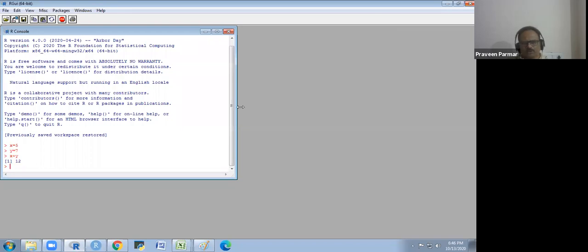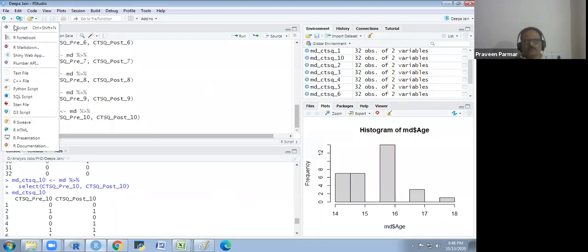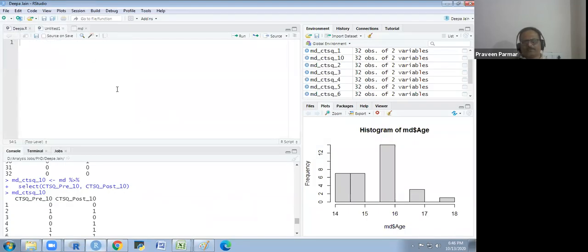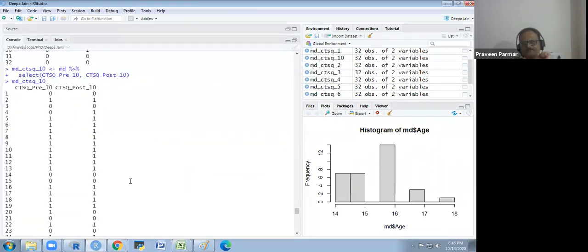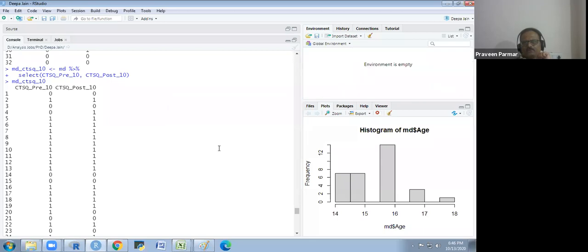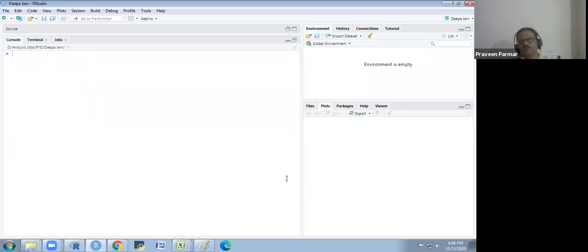So I will show you RStudio. RStudio is this one. If you click, it is RStudio. I will take one new script. When you start, you will get only three windows. I remove all these things from here so you can understand better. So you will get three windows in RStudio in this way.